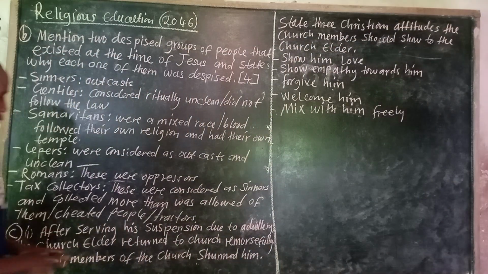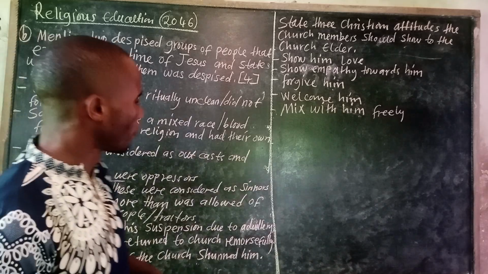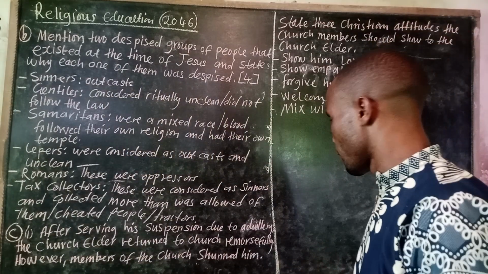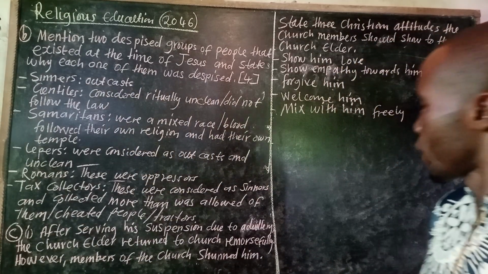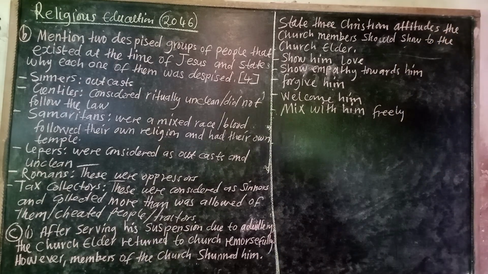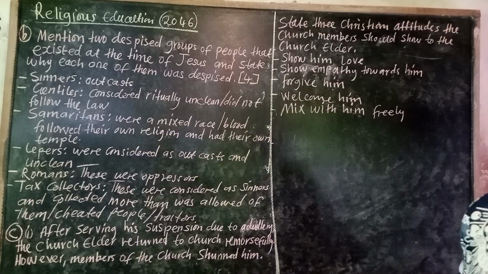C1. After serving his suspension due to adultery, the church elder returned to church remorsefully. However, members of the church shunned him. State 3 Christian attitudes the church members should show to the church elder.